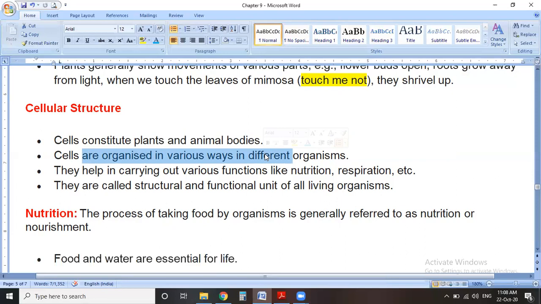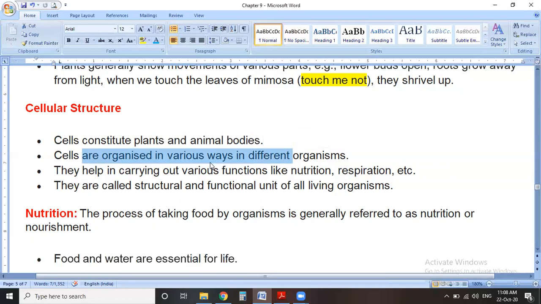In humans, our lungs are made up of cells organized for respiration, our heart cells are organized for pumping, and our blood cells are organized in a different way.